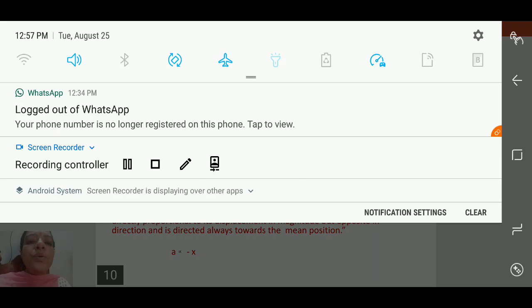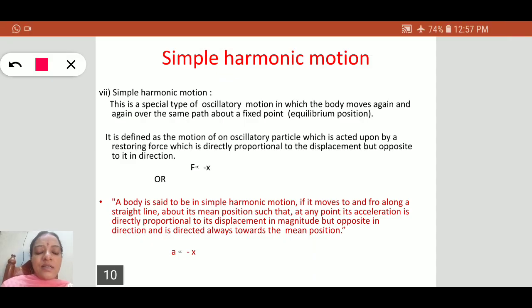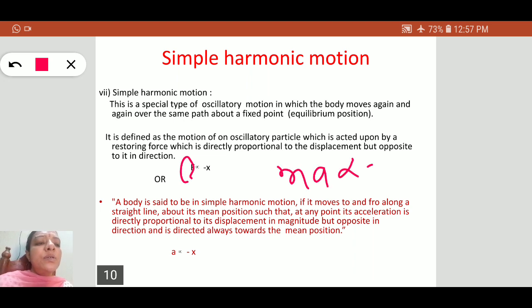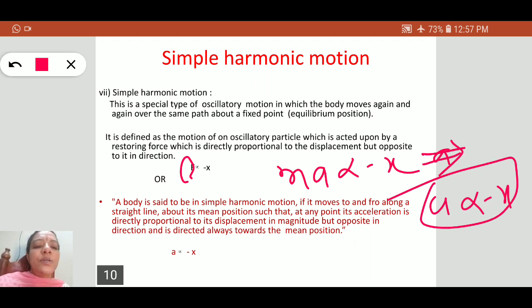If we want to know the acceleration of the oscillator, the oscillator is a body which executes simple harmonic motion. According to Newton's second law, F = ma is proportional to -x, so a is proportional to -x.